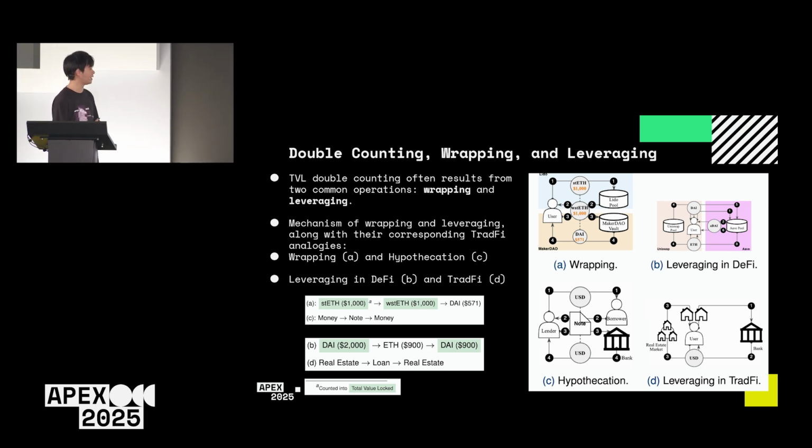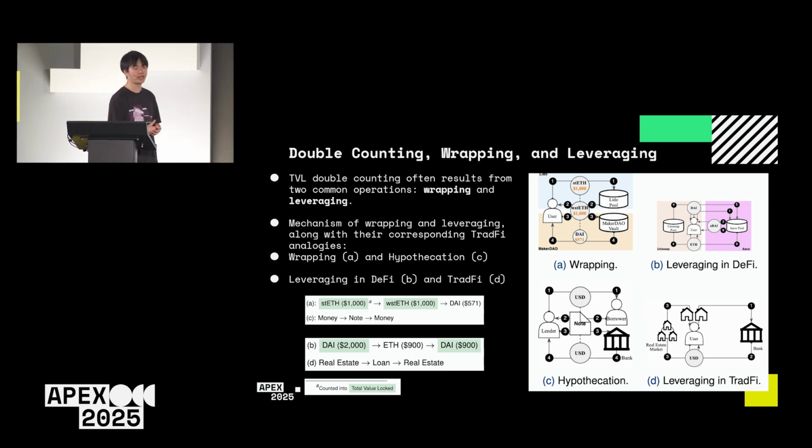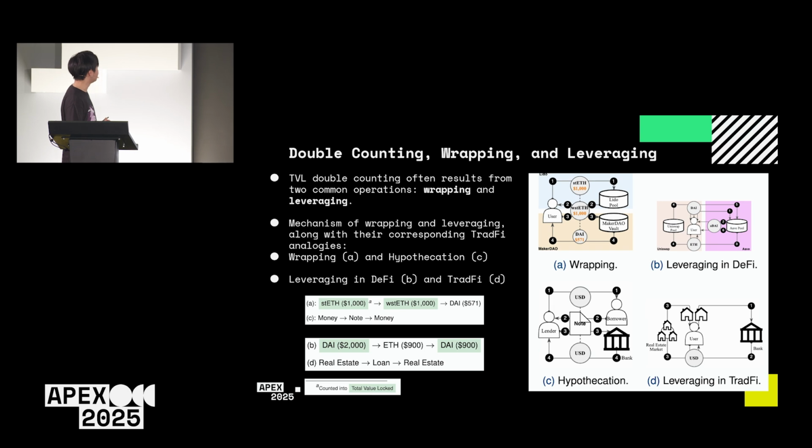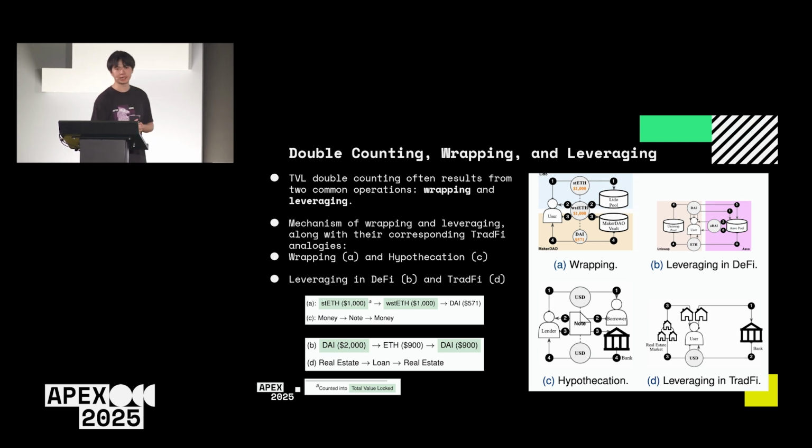A creditworthy lender can lend money to a borrower and simultaneously issue a note as a financial asset. Due to her strong creditworthiness, she can use the note as collateral to borrow money from the bank. Next, let's move to leveraging. Leveraging means investing with borrowed assets.